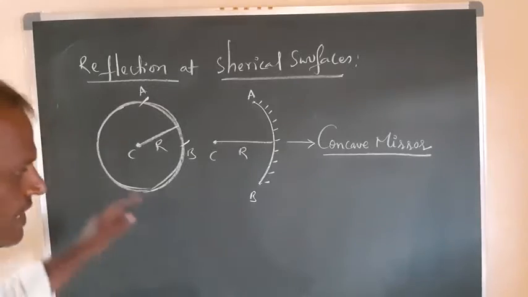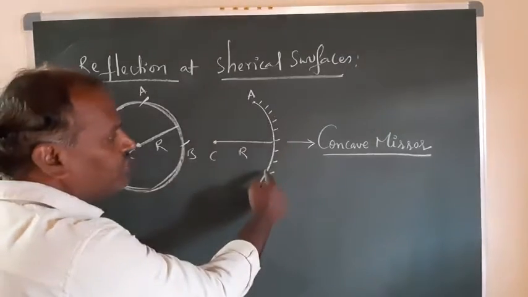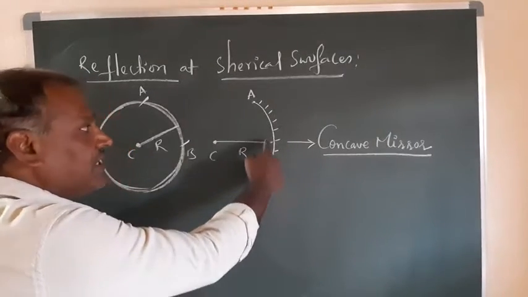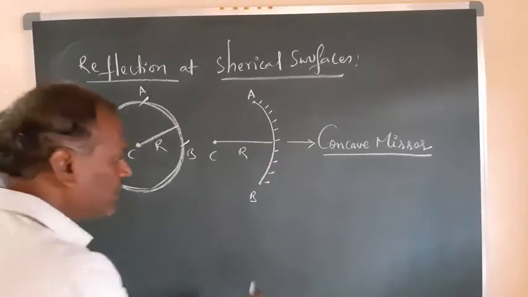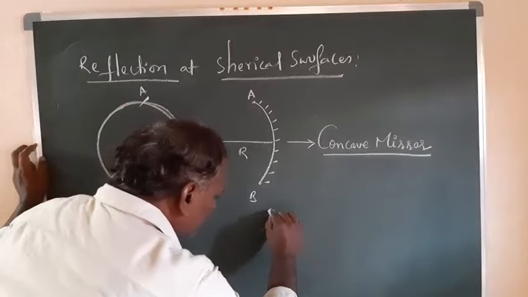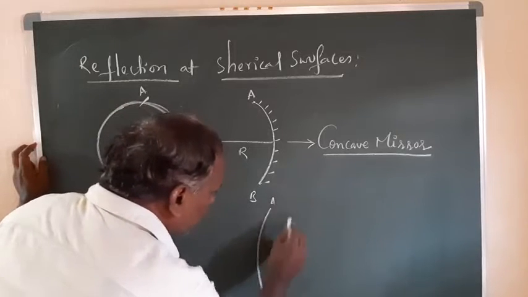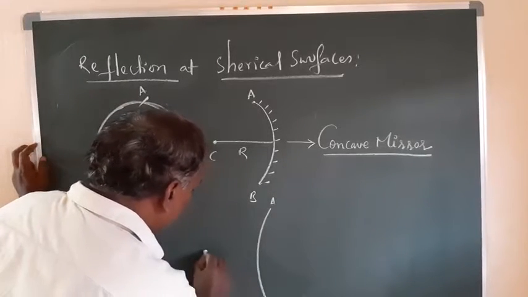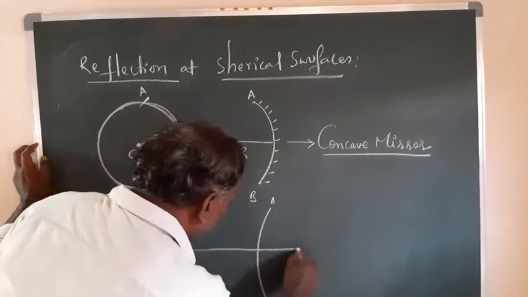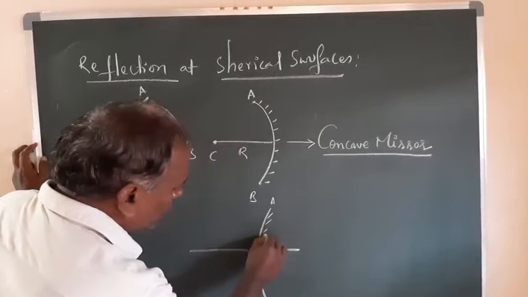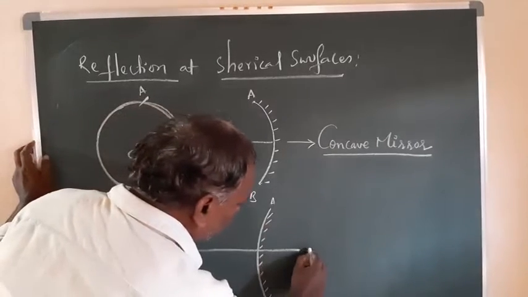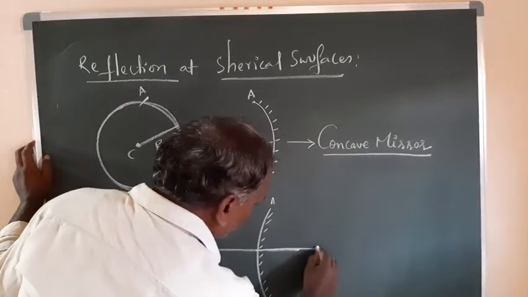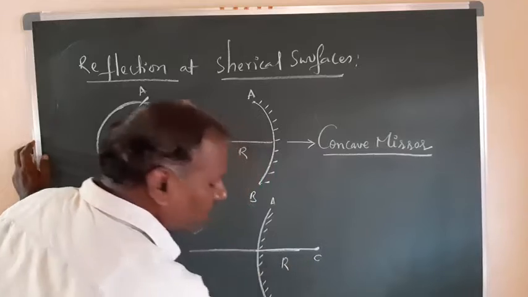Right? In the same way, if you are making the polishing not outside but inside, and the outside is made for reflection, you can see that here. This is A and B. Here this part is coated, inside is made coated, and here you have this one as the center, and this is the radius.